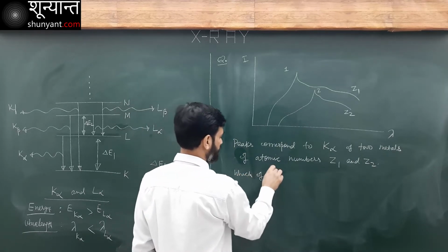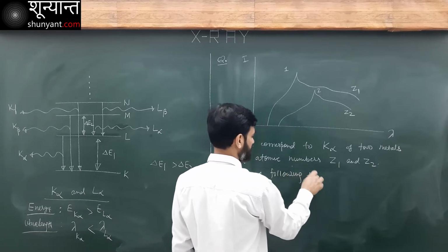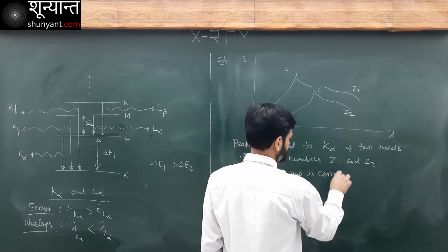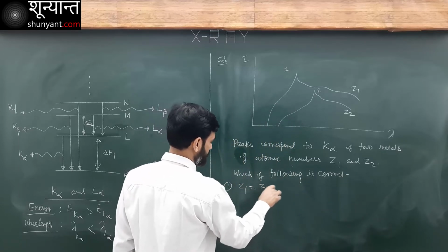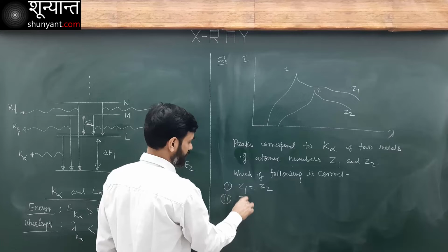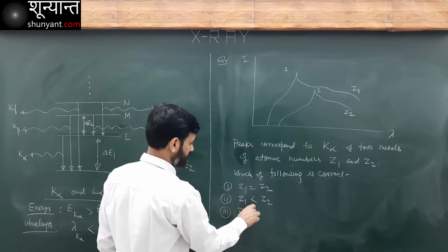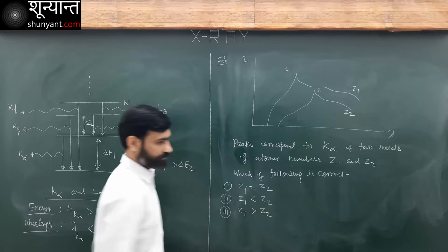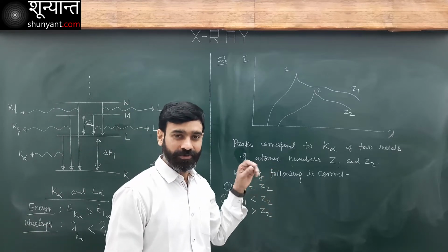Which of the following is correct? First option, Z1 is equal to Z2. Second, Z1 is less than Z2. And third, Z1 is more than Z2. Can you figure out?